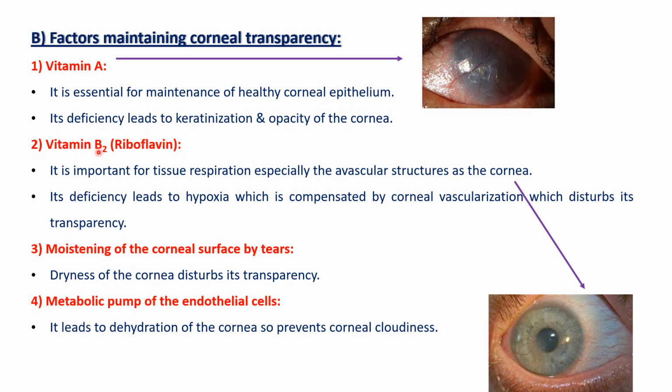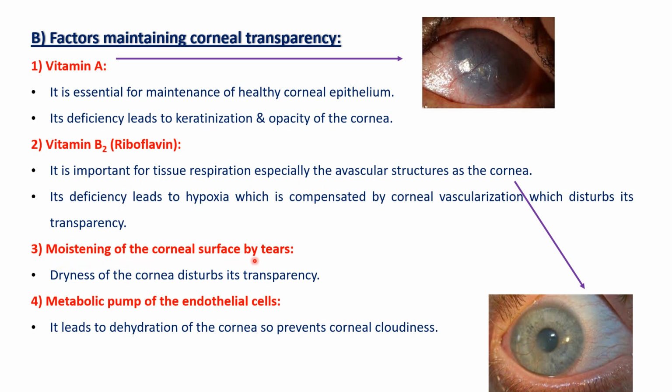Secondly, we have vitamin B2 or riboflavin. It is important for tissue respiration, especially the avascular structures of the cornea. Its deficiency leads to hypoxia, and this hypoxia is compensated by corneal vascularization, growth of new blood vessels from the corneoscleral junction and their movement to the cornea. This corneal vascularization causes corneal opacity.